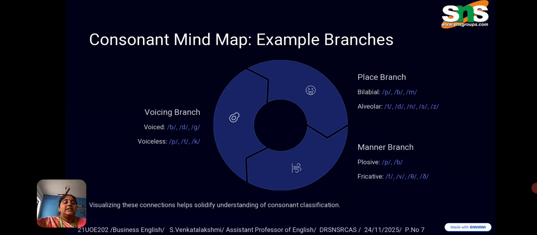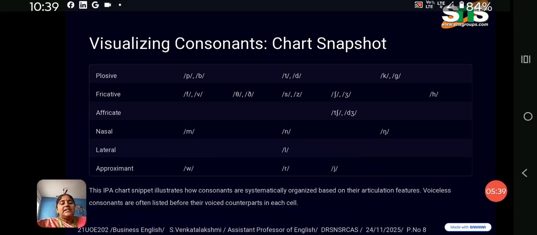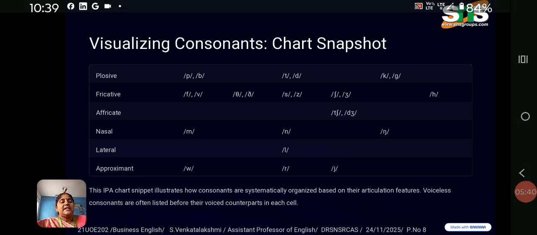Consonant: voicing branch, place branch, and manner branch. So these are some of the sounds that we are visualizing now. This IPA chart illustrates how consonants are systematically organized based on their articulation features. Voiceless consonants are often listed before their voiced counterparts in each cell.